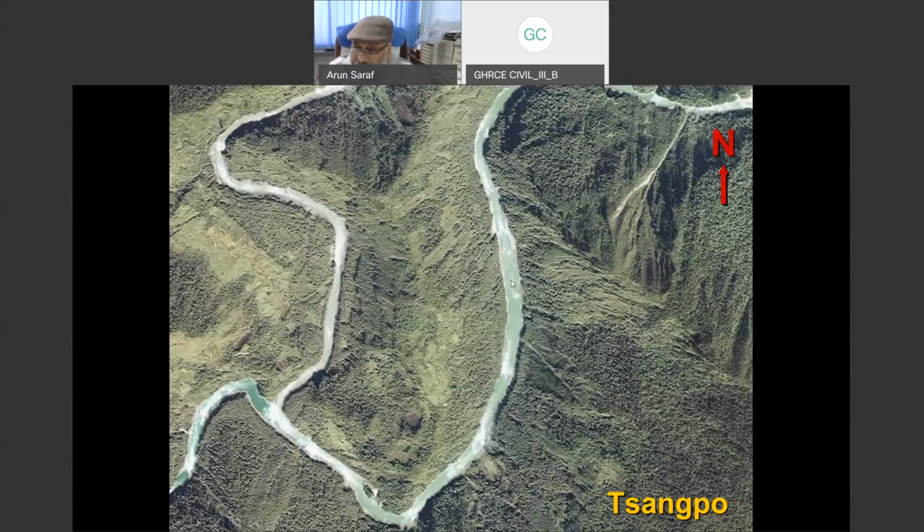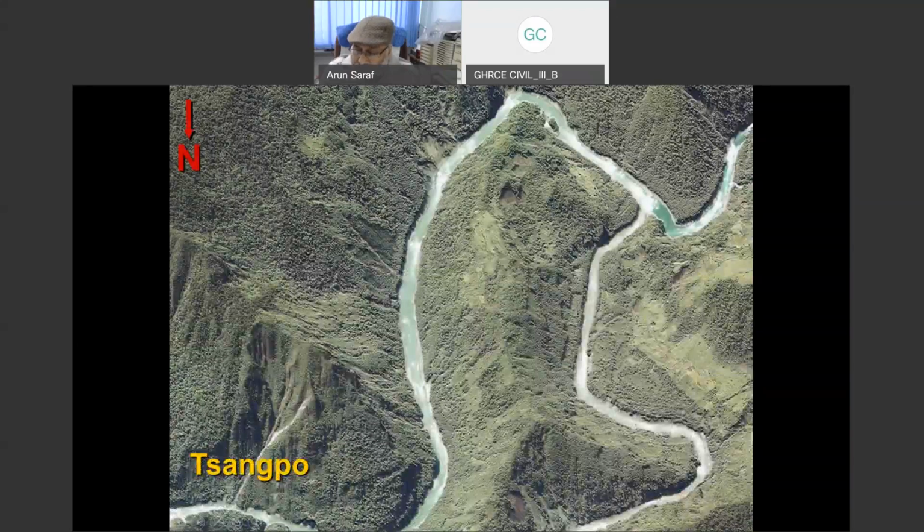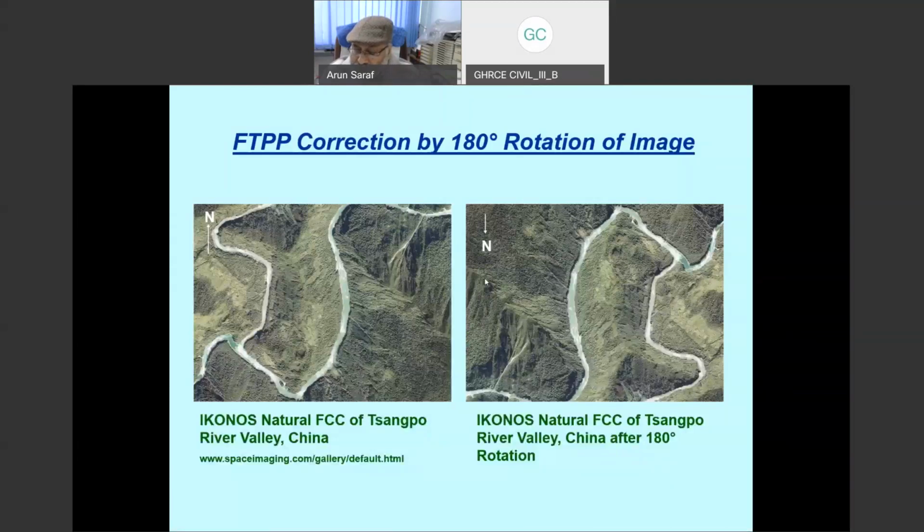But think, if I keep rotating all images like this of hilly terrain, then what happens when I use a Geographic Information System or GIS or other map information where everything is kept north upward? That means everything has to be rotated. So this is the problem which we perceive with satellite images of hilly terrain.